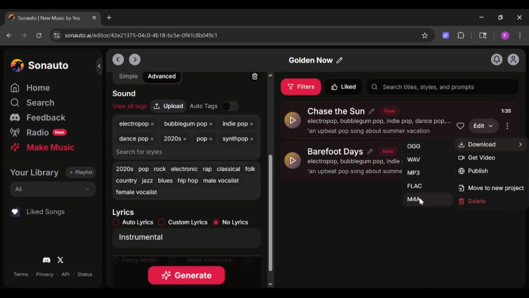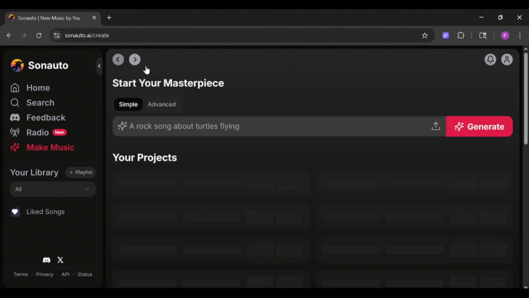Sonauto AI makes music creation easy for everyone. Head to sonauto.ai and start creating.